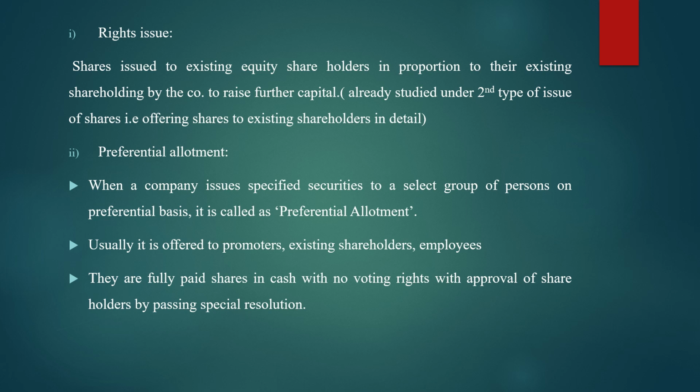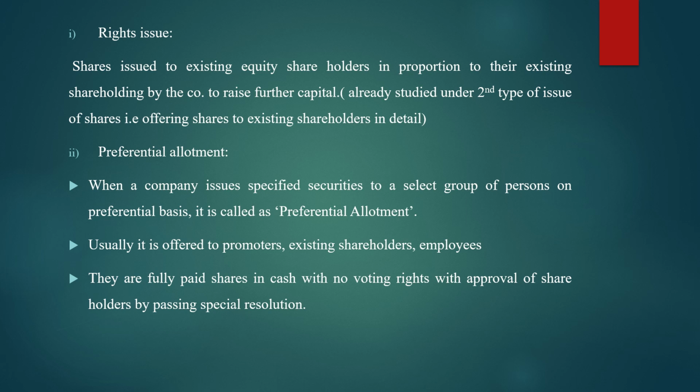About promoters we studied in our 11th standard while I was telling you the promotion stage, the first stage of a company. So there we studied about promoters. So such type of shares are offered to the promoters or to the existing shareholders, that is the current shareholders, and also to the employees of the company.